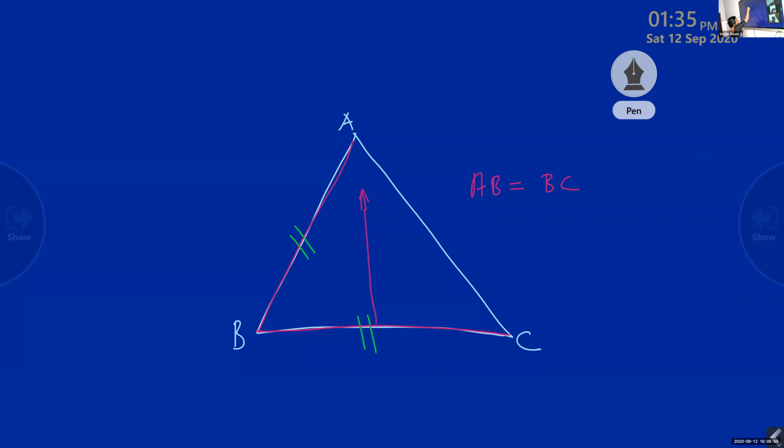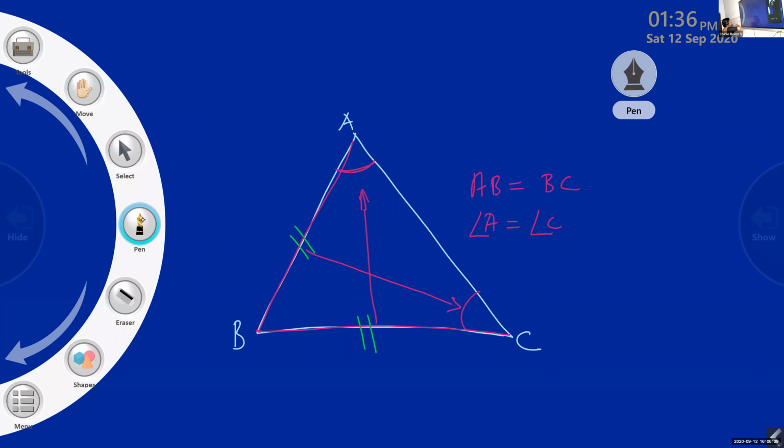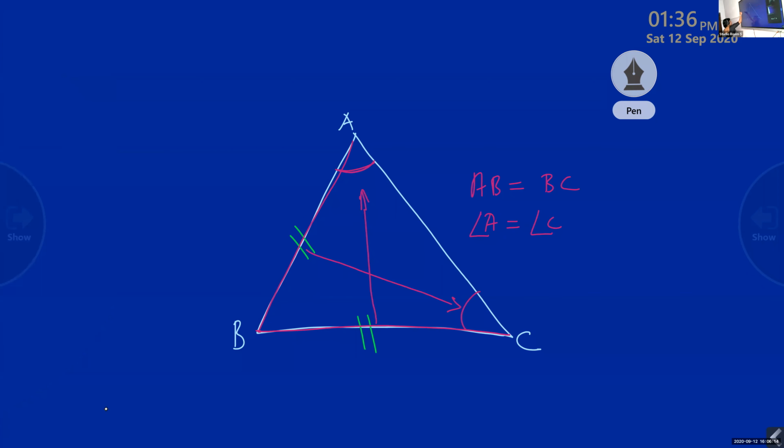It is C. What is the angle opposite to this one? It is A. So angle A will be equal to angle C. In this case, I'll draw another triangle. Just see what it is. I'm drawing another one.